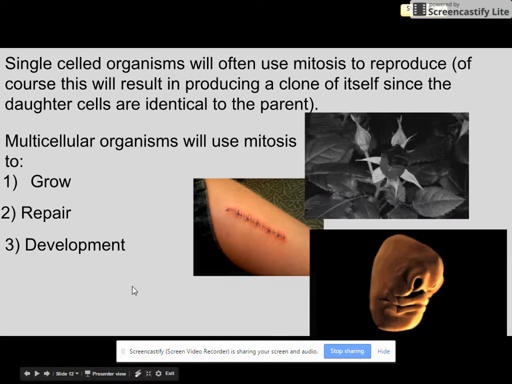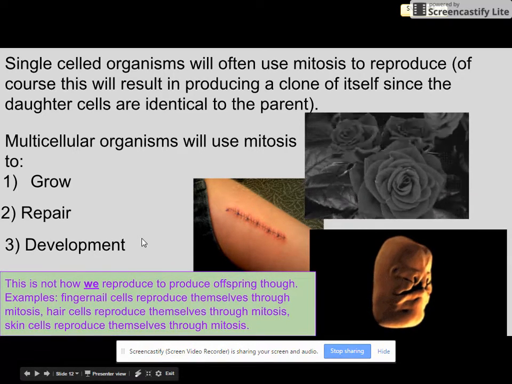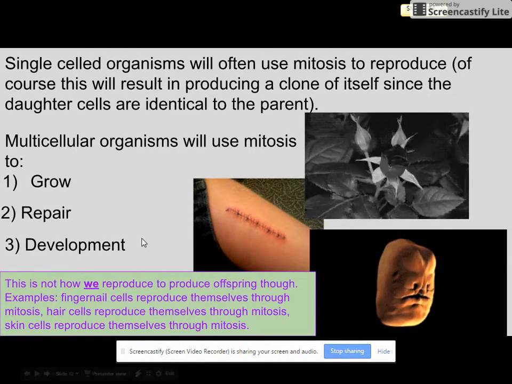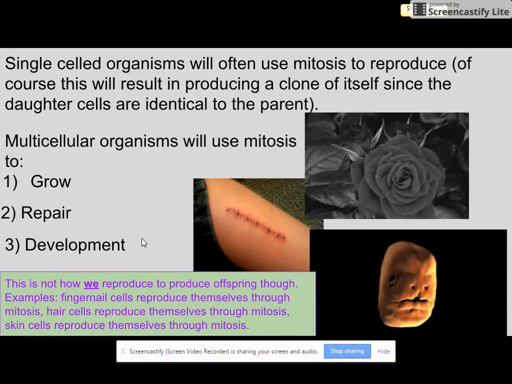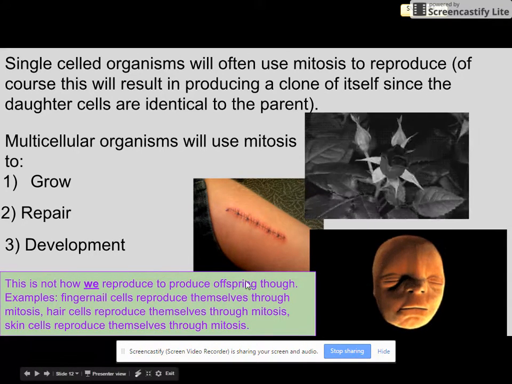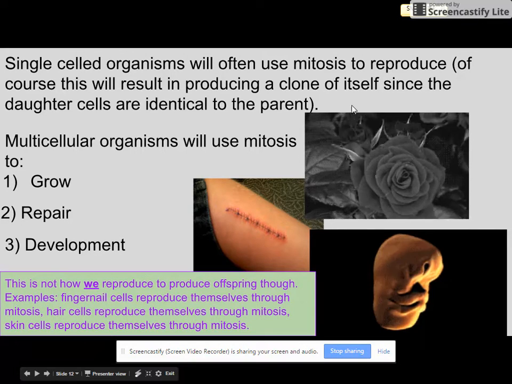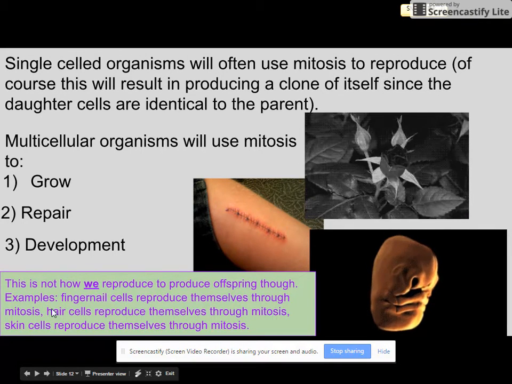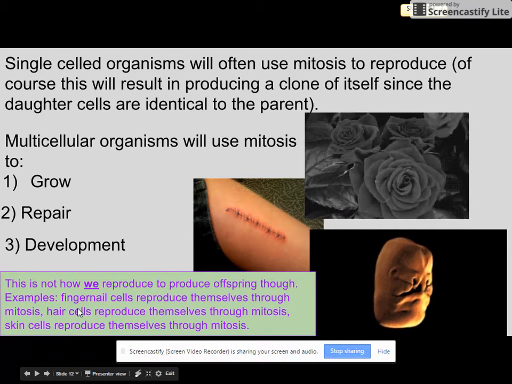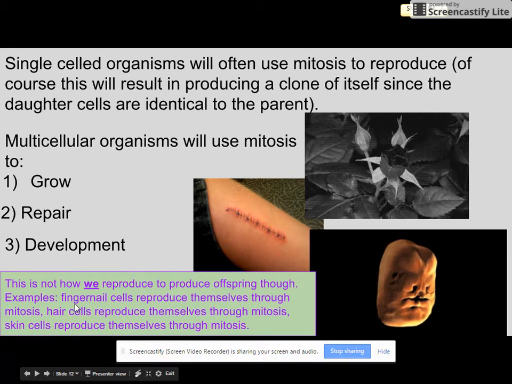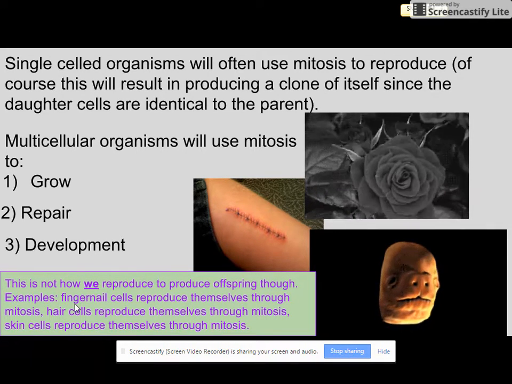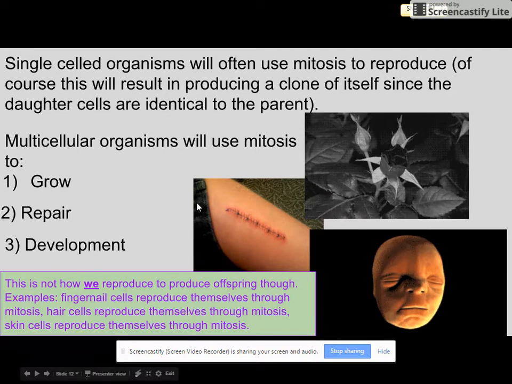We've already formed a human, and now mitosis is taking over and working to take those cells and divide them and produce a face. Keep in mind, this is not how we reproduce offspring, right? Asexually reproducing organisms produce offspring through mitosis, but we just use mitosis to grow, like to get bigger, to repair, to develop. Our fingernails grow this way. Our skin cells replace themselves this way.